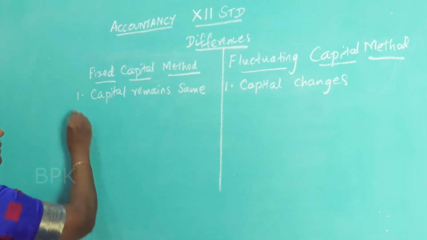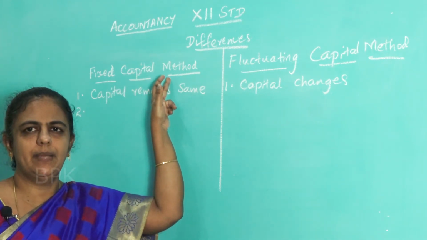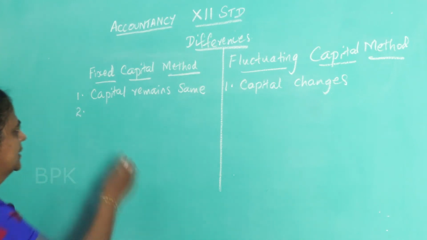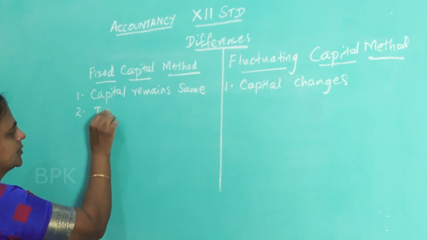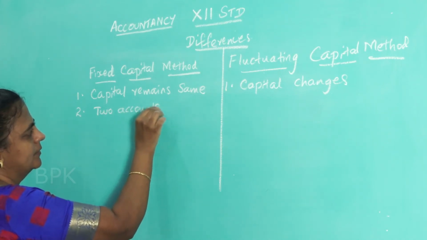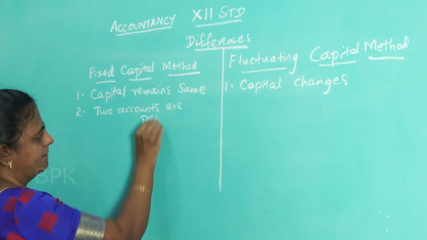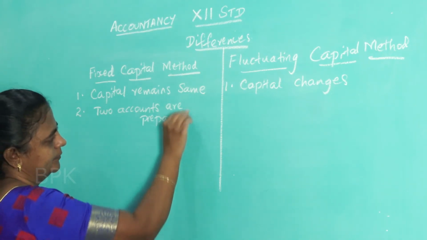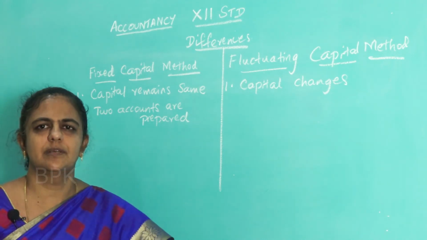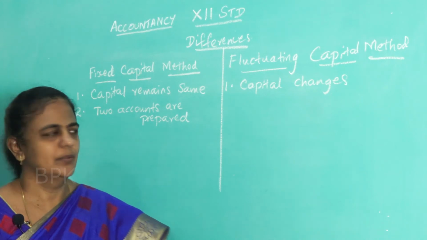Okay. In fixed capital method, how many accounts you are going to prepare? You are going to prepare 2 accounts. What are the 2 accounts? Capital account and current account. Okay.